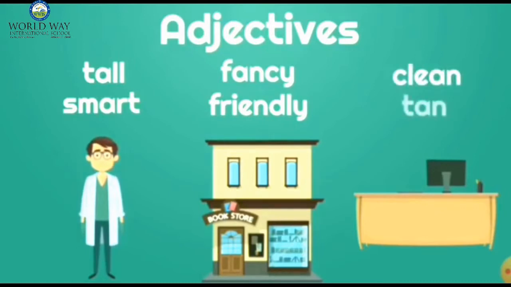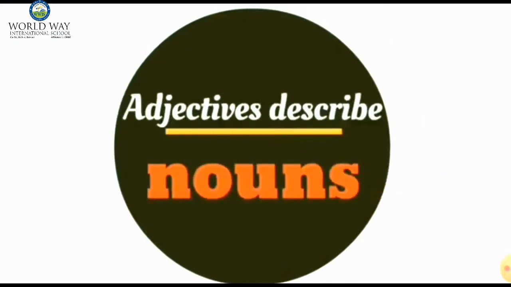Now the third one is desk. Here you can see that the desk is clean, neat, brown, and the desk has a monitor. So here clean, neat and brown are three adjectives for this noun, that is desk. So tall, smart, fancy, friendly, clean, neat, brown are examples of adjectives for these nouns, which are doctor, bookstore and desk.